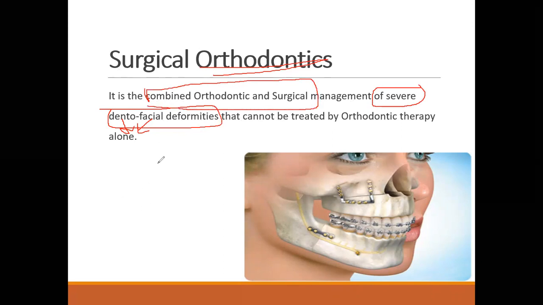As I told you, for example, this is the patient with class 3. Here the lower jaw, mandible, is protruded.